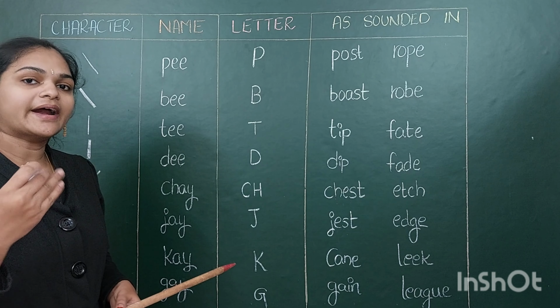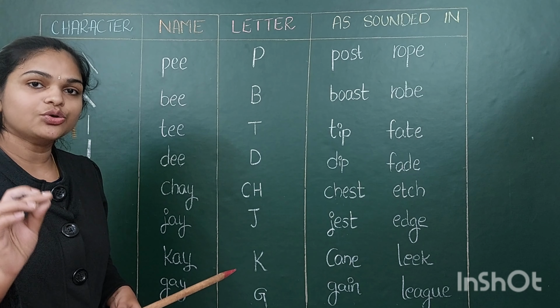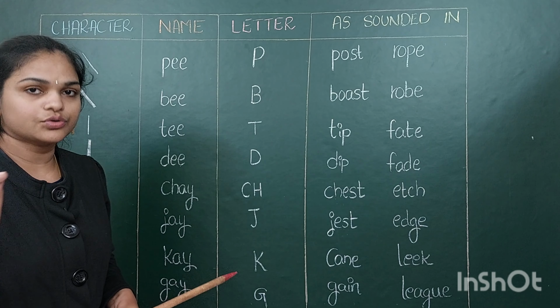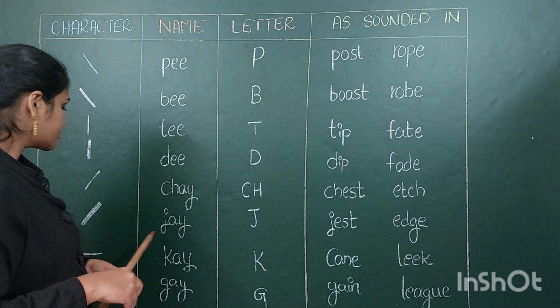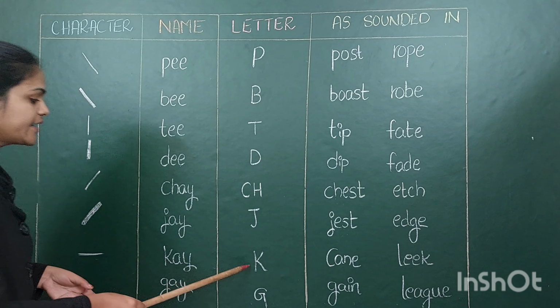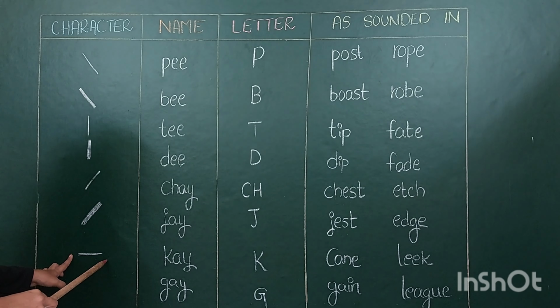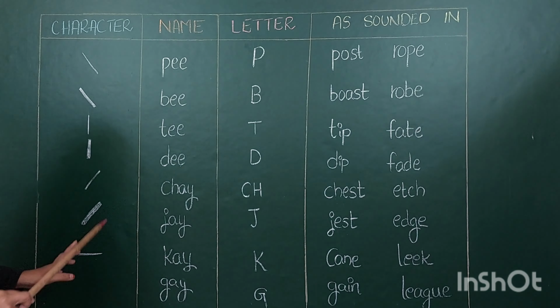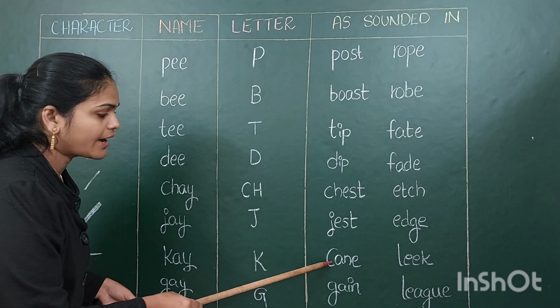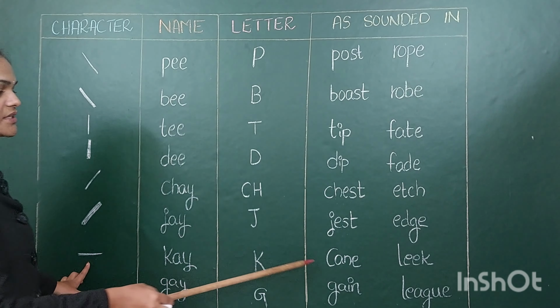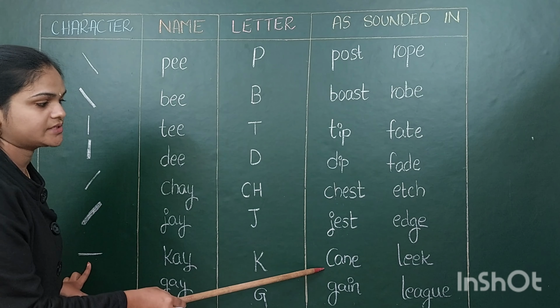So when you practice this shorthand, compulsory you have to have rule notes only. When you write this K stroke, you have to write that K stroke on the line. See, on the line you have to write. Next, when you write cane spelling, you have to write this stroke, because it is sounding K sound.